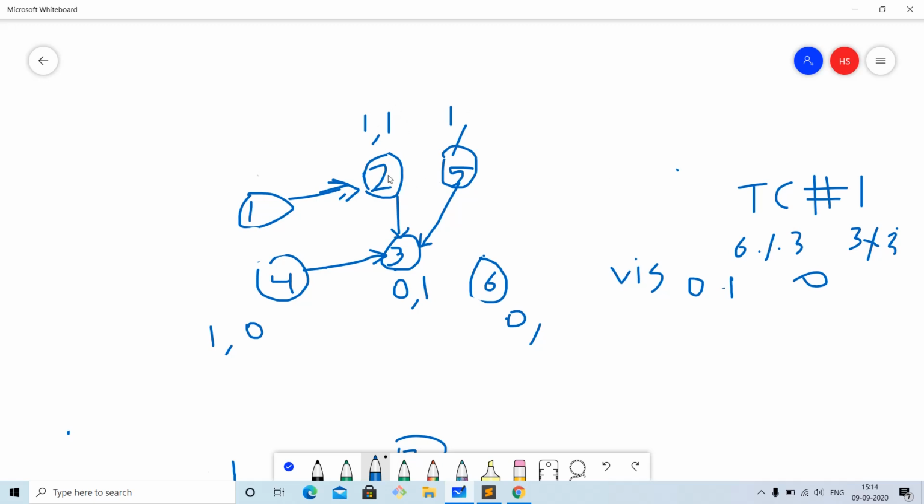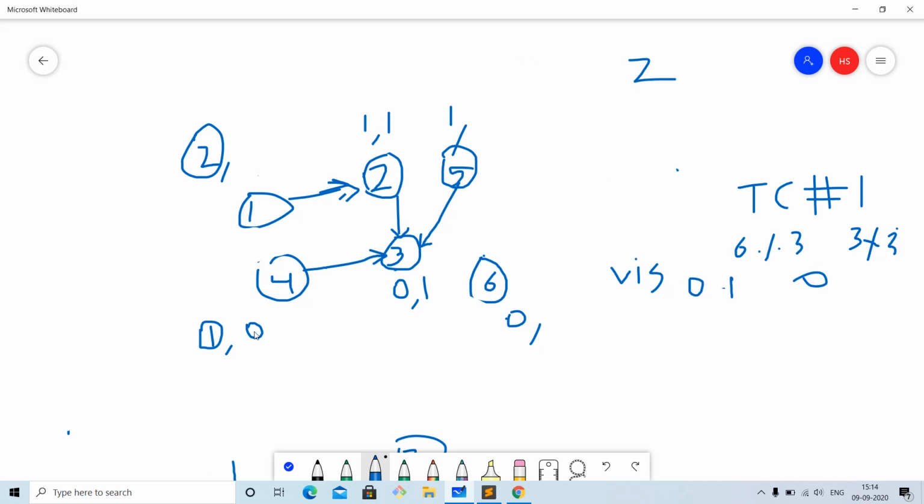Now 2 mod 3 is 2, 5 mod 3 is also 2. So we have come back to the same visited node. So we will go further back and initialize the distance further, which is 1 plus 1, which is 2. And then also, since the color is already given, 1 mod 3 color is already 0. So our final answer will be the maximum of the distance of the node 1 and n plus 1, that is 4 and 1, which is 2. So this is our maximum distance.